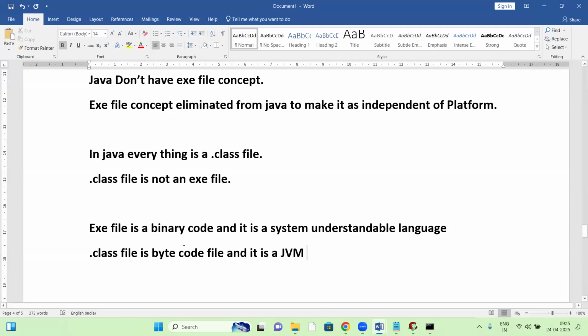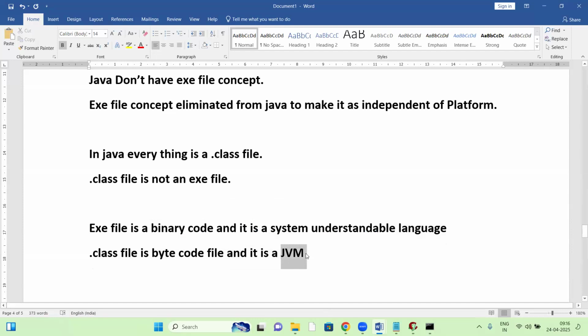See, an exe file is a binary code. Binary code means your computer can directly understand it. But when it comes to a dot class file, it's a bytecode file that is JVM understandable language. So inside the JVM, this interpreter will convert bytecode to binary code.